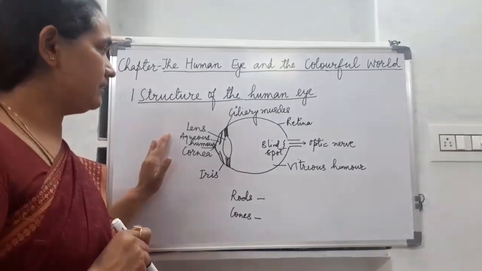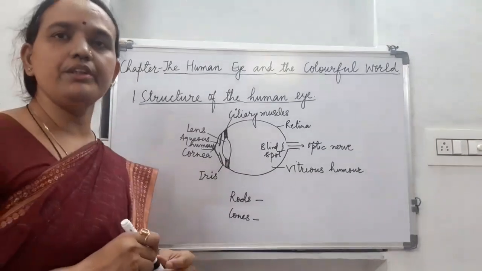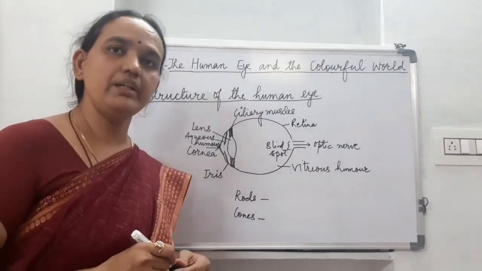So children, this is all for today, and you have to practice the structure of the eye, and in our next lesson we shall do defects of vision and how to correct them.